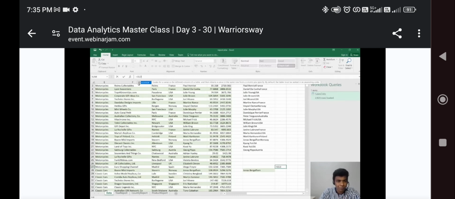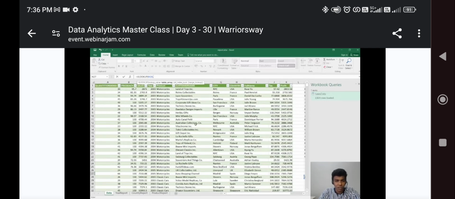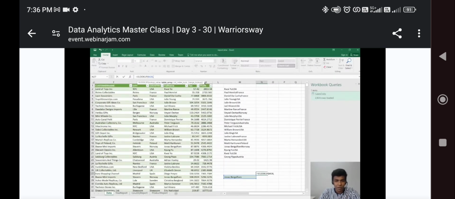Okay, so VLOOKUP. VLOOKUP of where we need to put up our answer, or which text we need to find out. So Jonas, M28. So Jonas, comma, and I'm going to select the complete data, from where it should search. So that is the meaning of it. So I'm going to select this complete table.